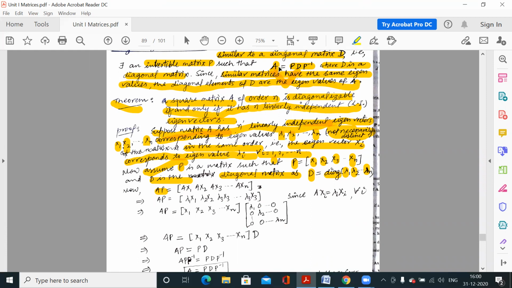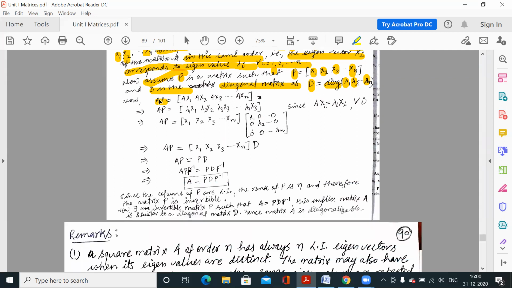Now if we multiply P from the right side, it is AP is equal to PD. Clear? AP is equal to PD because we are multiplying P from the right, so P inverse P is identity. So here also we have A into P, and this is equal to PD.